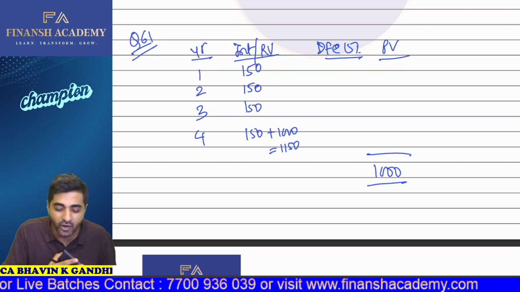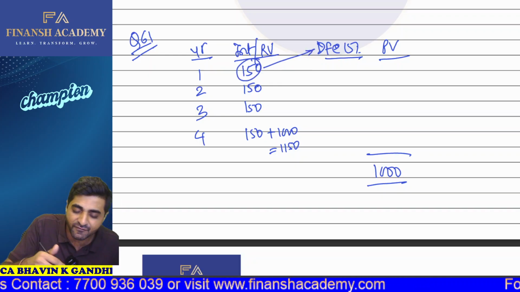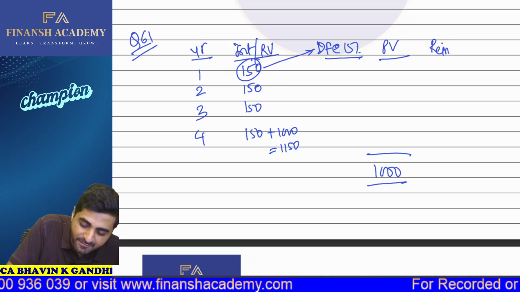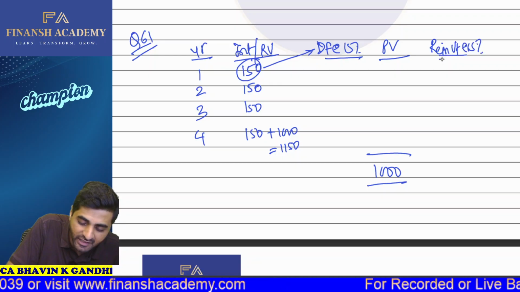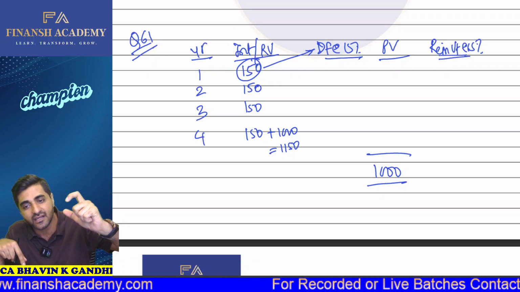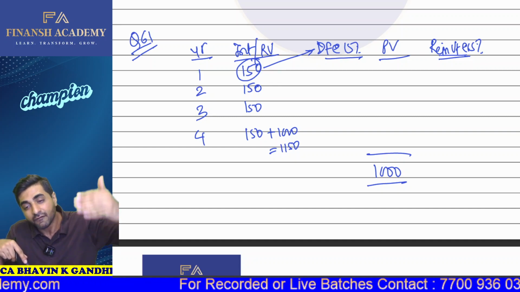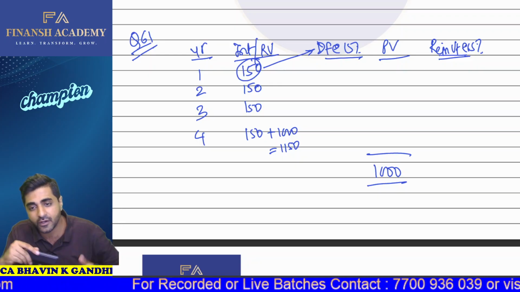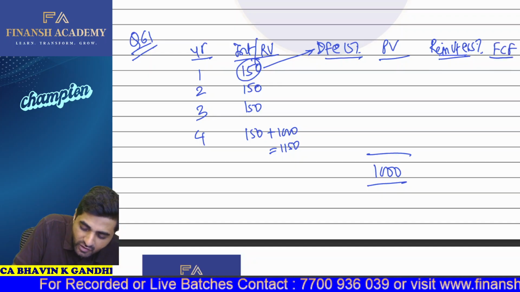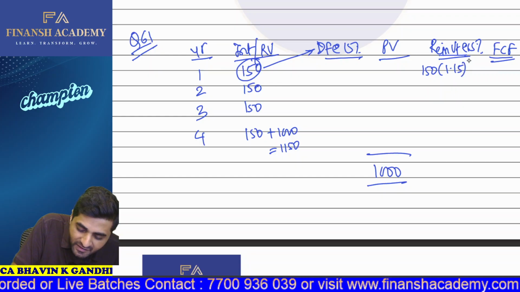Okay. So here what happens is, we follow the principle that this interest gets reinvested at 15% for the remaining 3 years. Why do I say this reinvestment happens at the rate of 15% for the remaining 3 years? Because 150 is received at the end of 1 year, so the remaining life is 3 years. So we assume that these cash flows are reinvested at 15% for 3 years. So the future cash flows which will be calculated: 150 will be reinvested at the rate of 15% for 3 years.